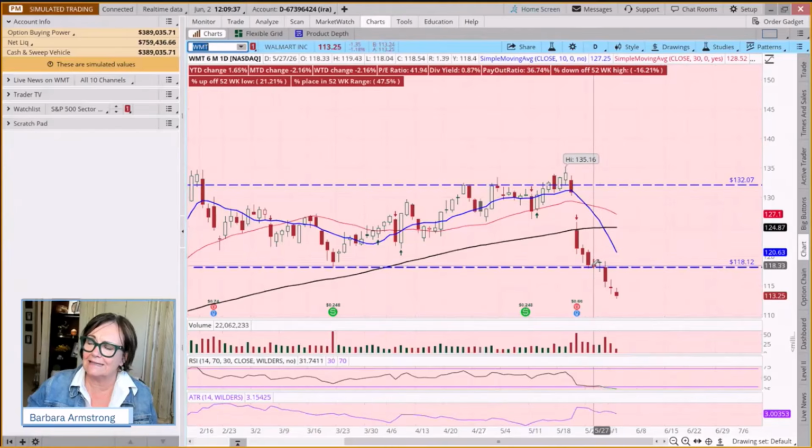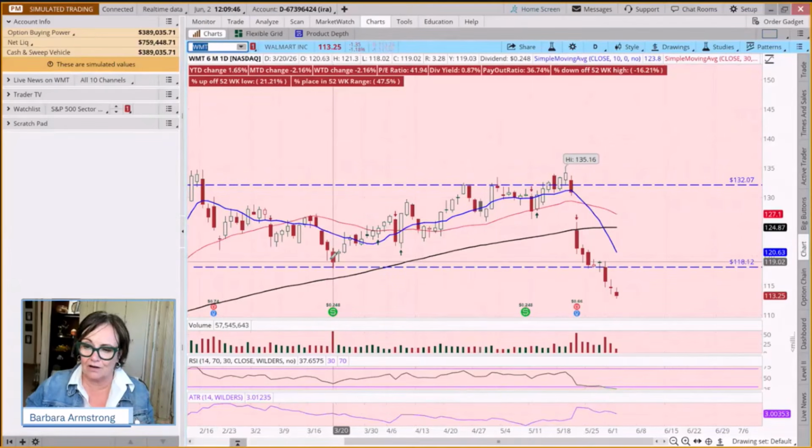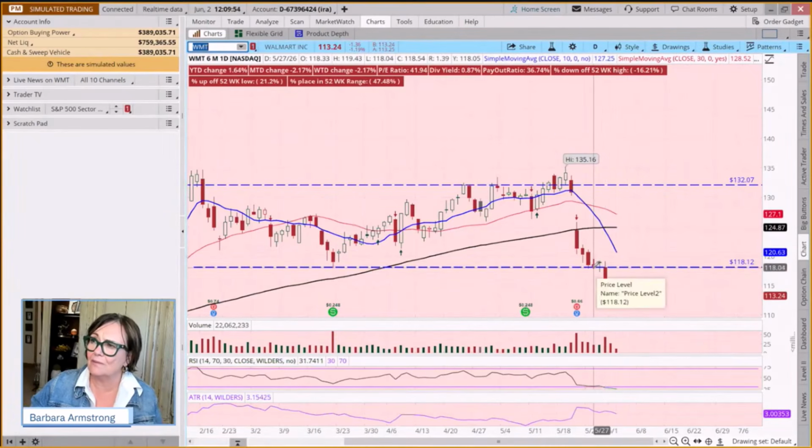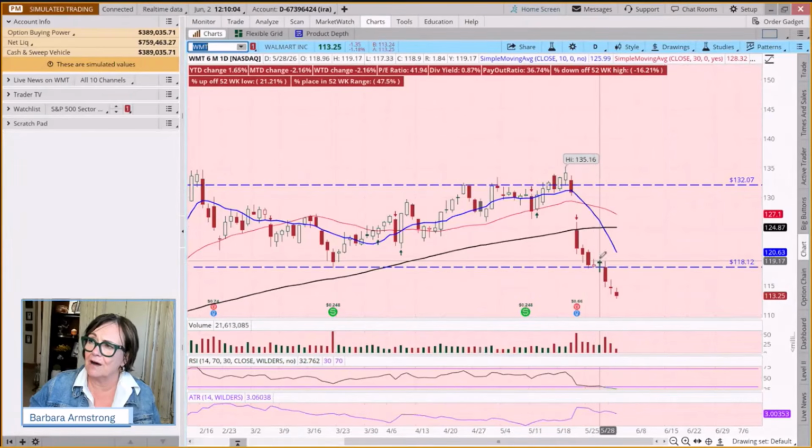What that says is it may have found support here. This support may be holding. And notice I used a 3-letter word, may. Because it's come down to where it has come down before, a previous support level, but this candle requires confirmation. The confirmation is that it closes above the next day.